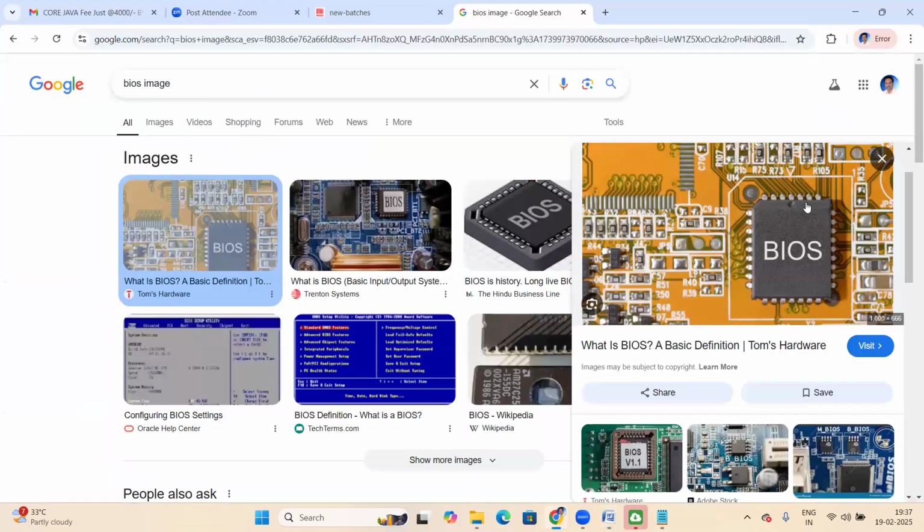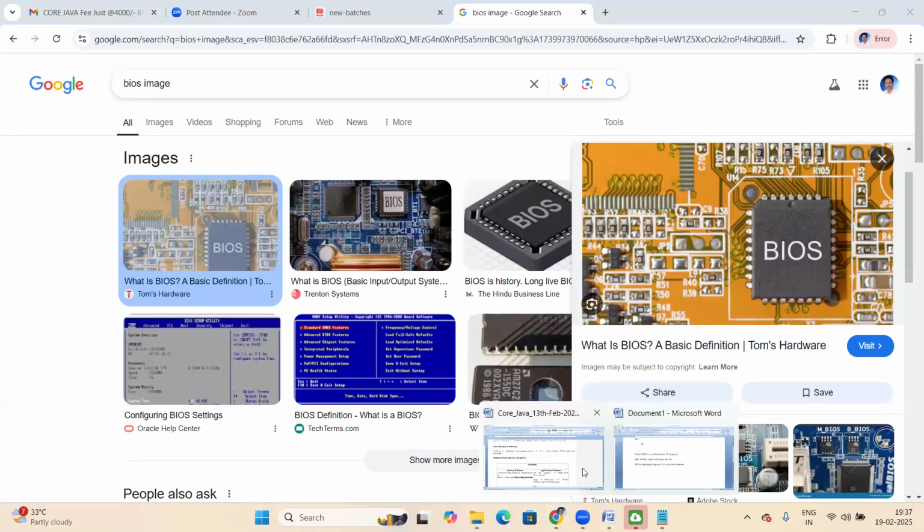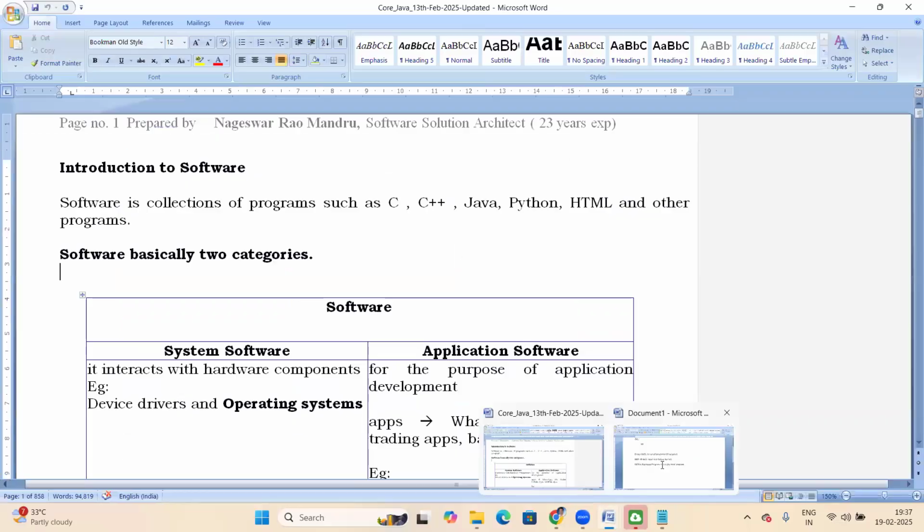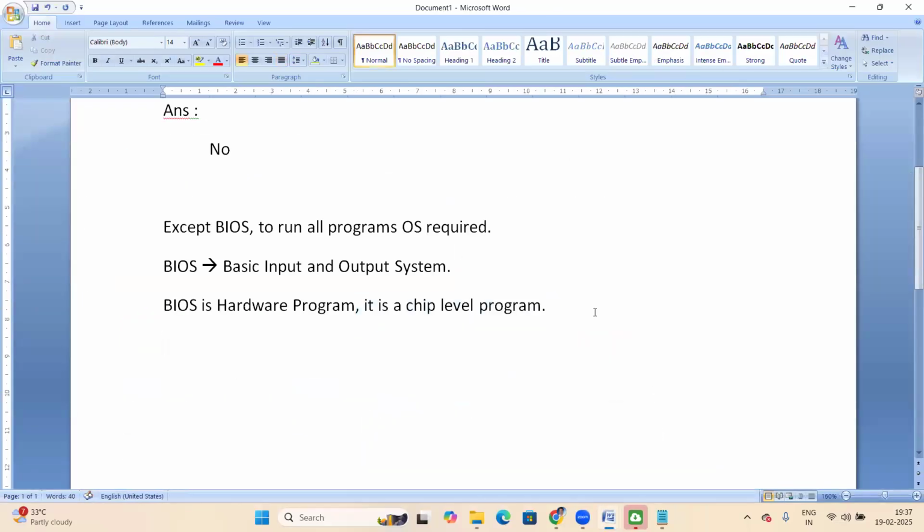Once you power on the system, first of all, power goes to BIOS. This BIOS is responsible to boot your operating system. BIOS is responsible to boot OS here.